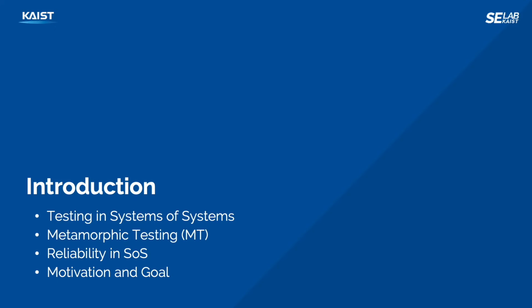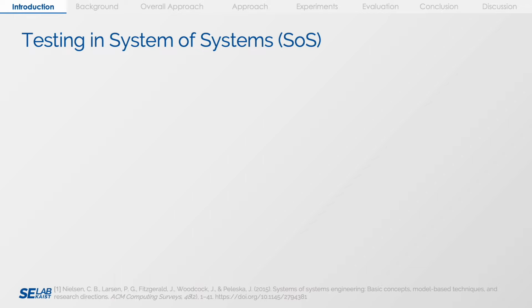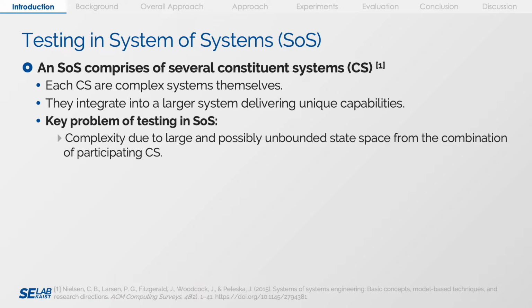This is the introduction. Testing in System of Systems. System of systems refers to a class of systems comprised of independent constituent systems interacting with one another to form a larger system, thus resulting in a common goal being achieved through the set of interactions between CSs. CSs themselves are complex systems, and this results in an SOS having a large and possibly unbounded state space. This makes it difficult to generate test oracles for the testing of SOS.